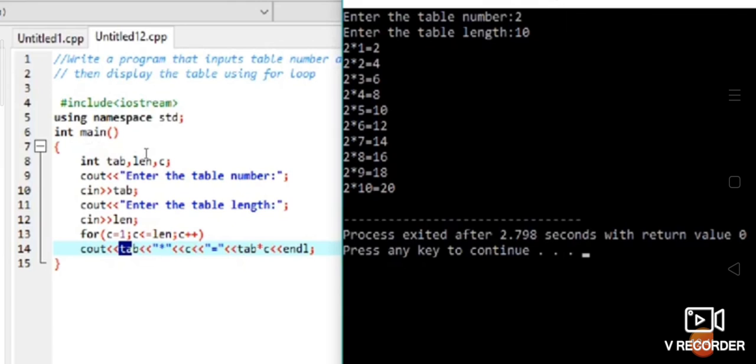I suppose you are all very clear with the for loop. And now in the next video, we are going to discuss the while loop.